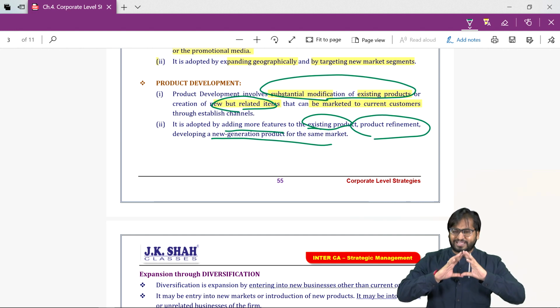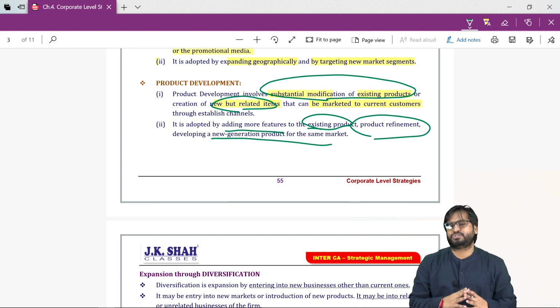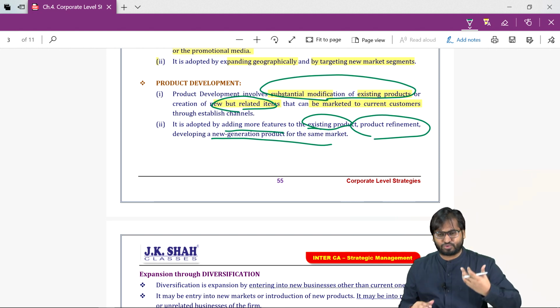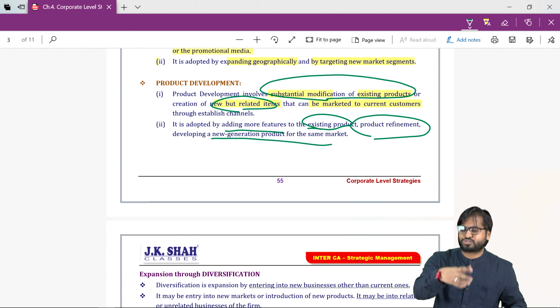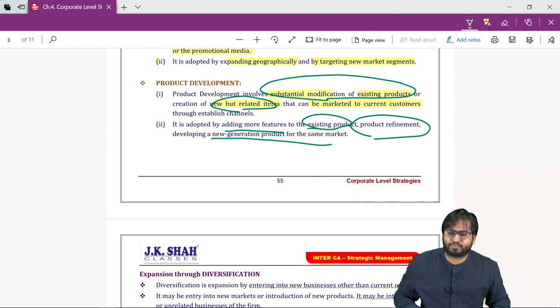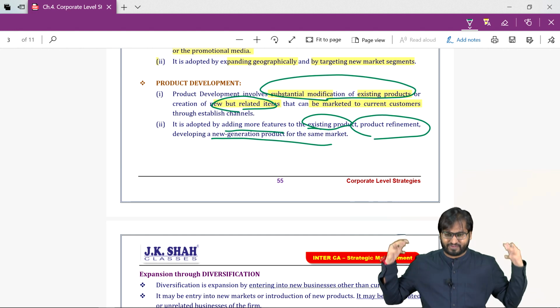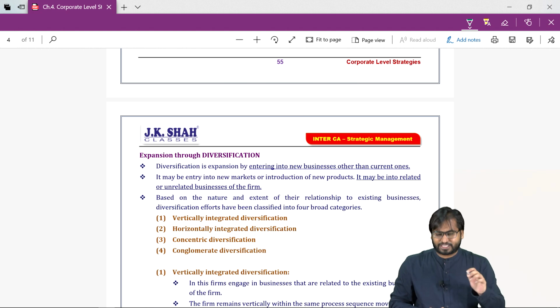Conglomerate: totally unrelated businesses, no connection with the existing business. ITC is into tobacco products, cigarettes. They are into hotels. They are also into stationery. They are also into FMCG, fast moving consumer goods. You tell me, are these related in any way? No. So this is conglomerate expansion through diversification.